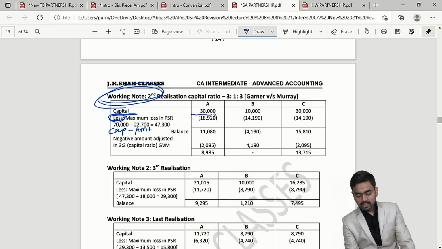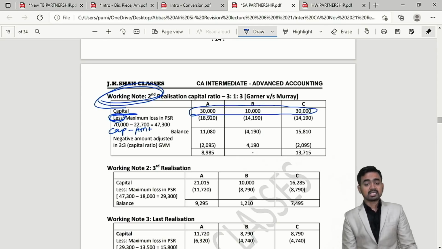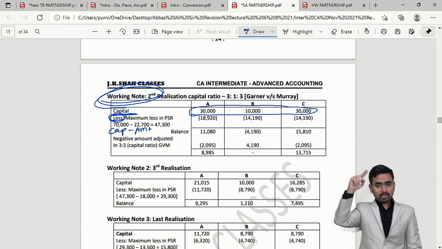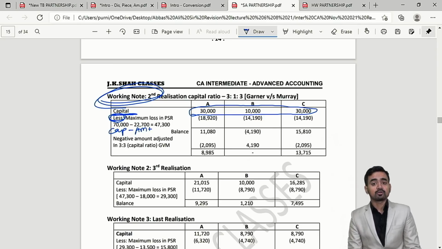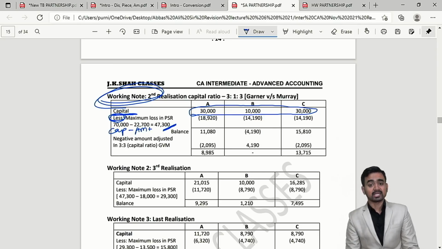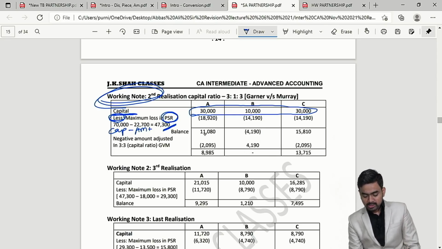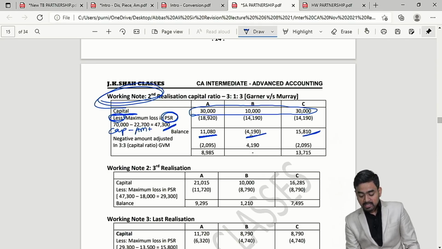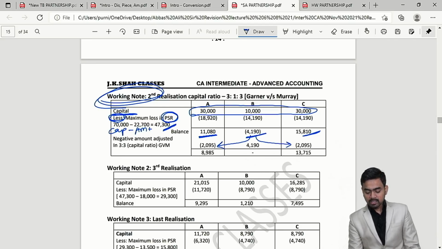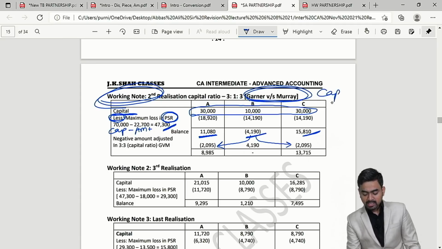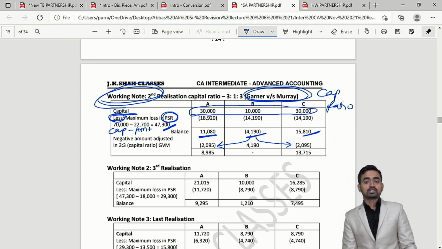So total capital is 30, 10, 30. This is 70,000 minus, when you solve the sum, amount available is 22,700. That is, this much we cannot settle. This will be treated as maximum loss, distribute in profit sharing ratio. Now the partners will absorb the loss. The healthy partner will have positive balance. The weak partner you will find negative balance. Positive means healthy. This weak partner's loss again will be absorbed by remaining partners as per Garner versus Murray in their capital ratio. Is that clear?